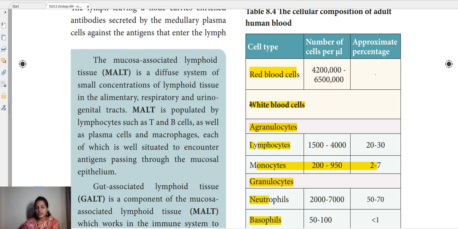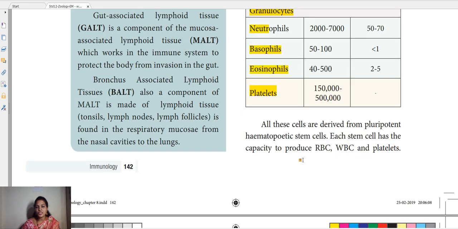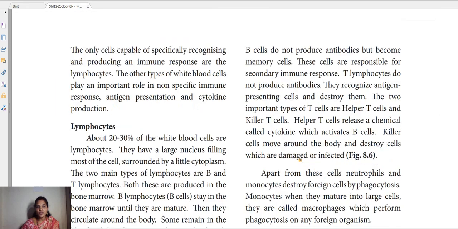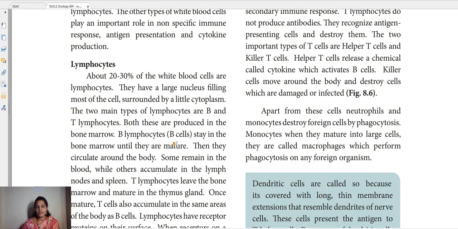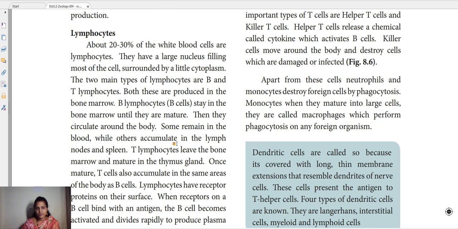Now if any enemies or antigens enter inside our body, who will fight against that antigen first? WBC. So among the WBC cells, who will react first? That is the lymphocytes. So the lymphocytes are very important. Let's see how these lymphocytes will act against the antigen once it enters.